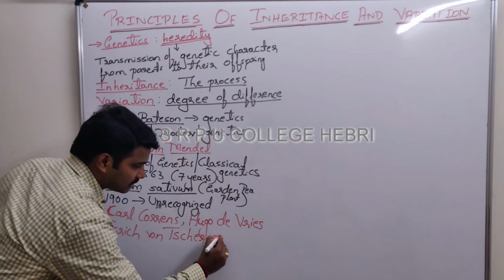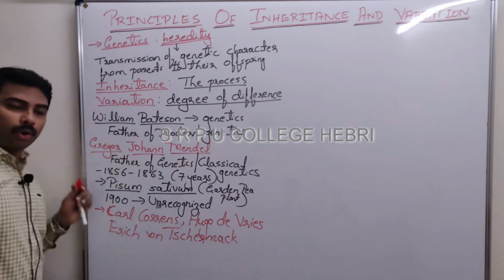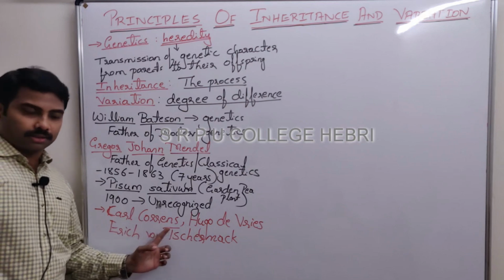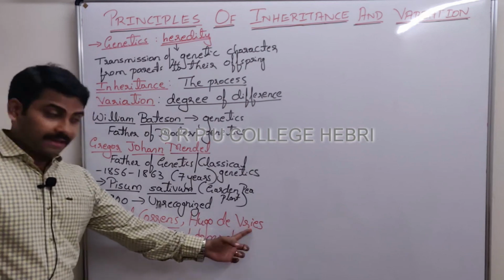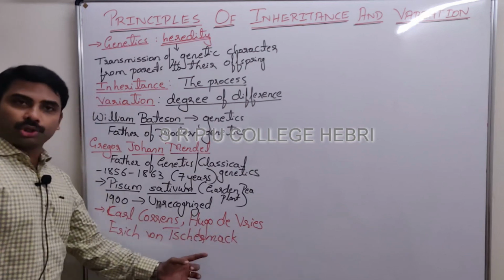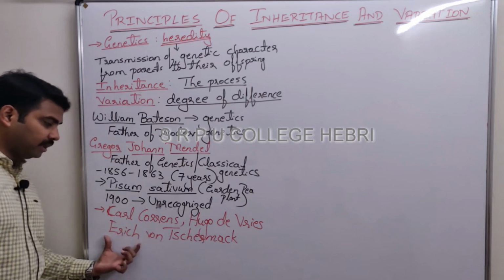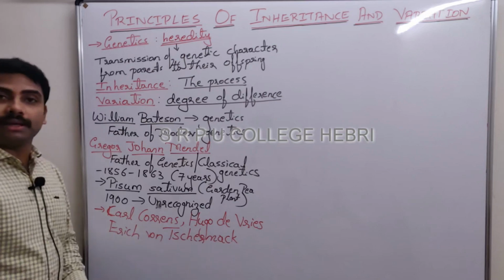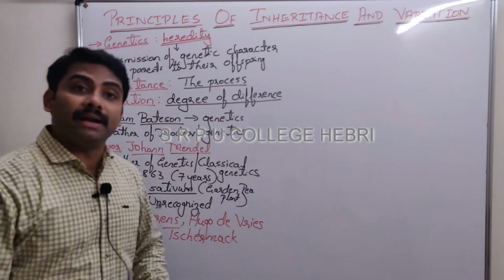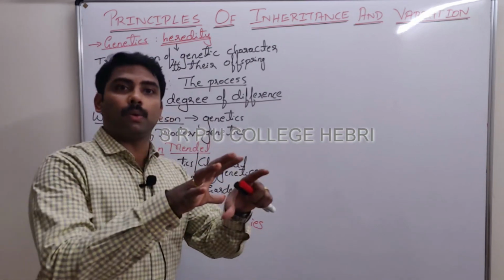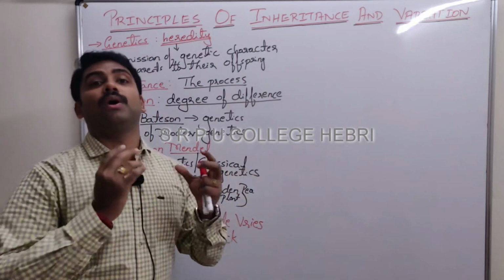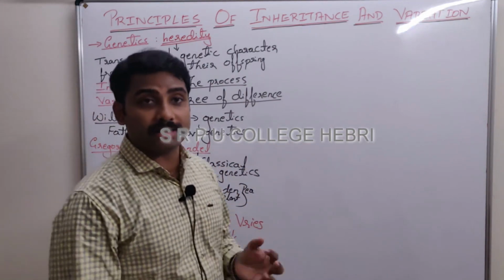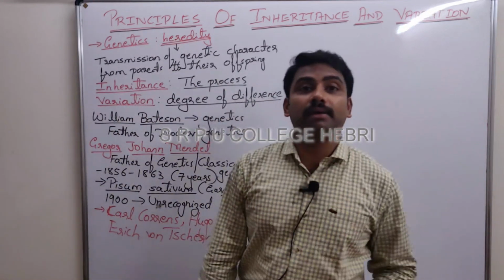So practice along with me, very important. Okay, the three scientists: Karl Correns, Hugo de Vries, Erich von Tschermak. If you find it hard to remember all of them, leave the others, at least remember von Tschermak. These three rediscovered the Mendel work. They gave recognition to the work of Mendel, and these three scientists are known as, write down, rediscoverers of Mendel's law.